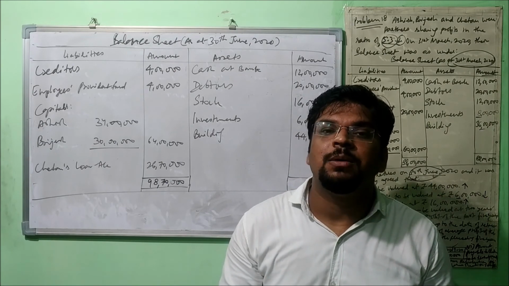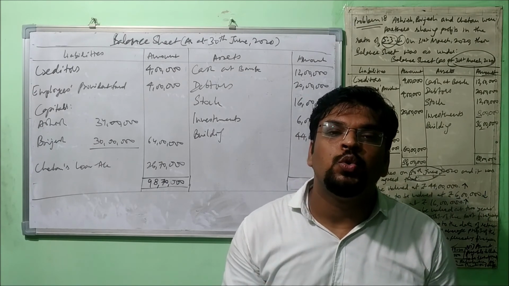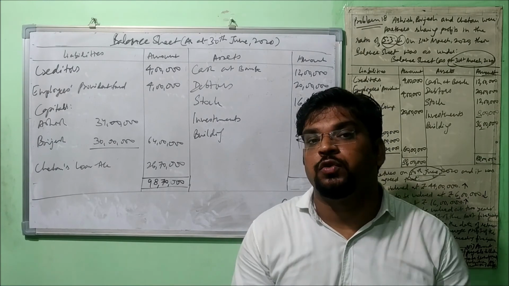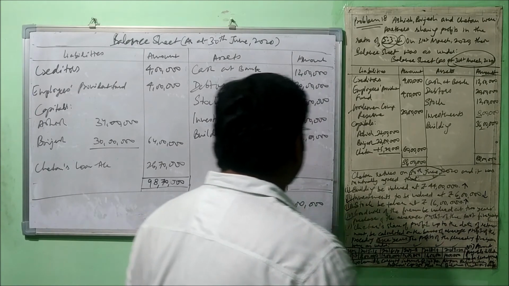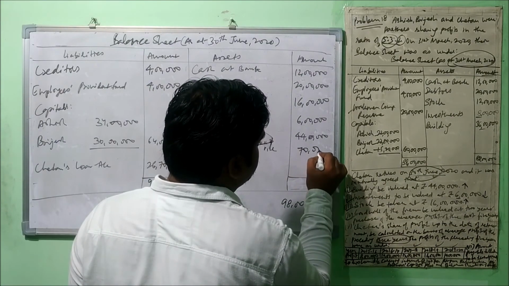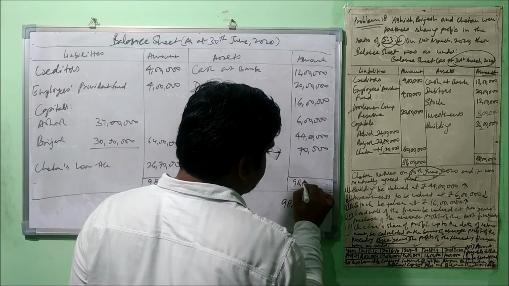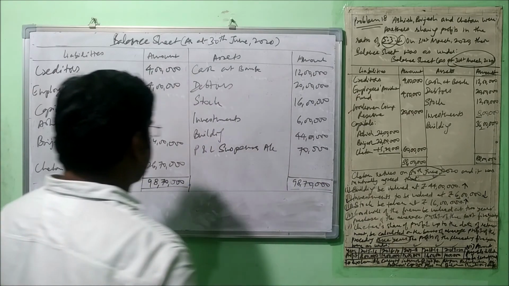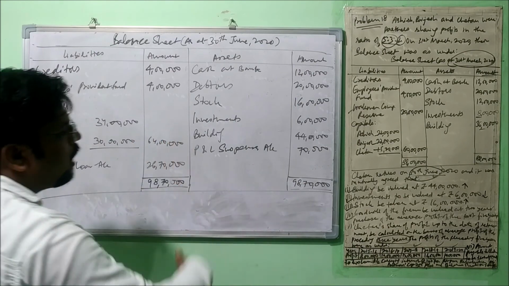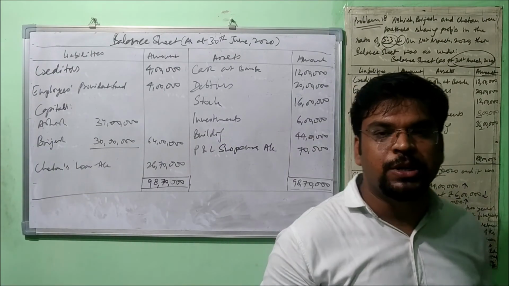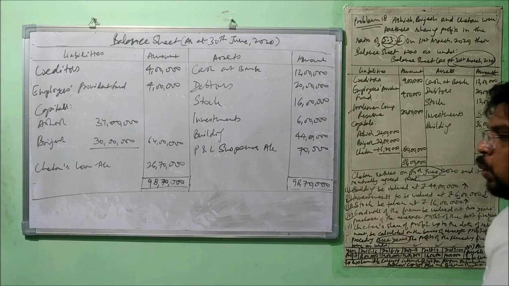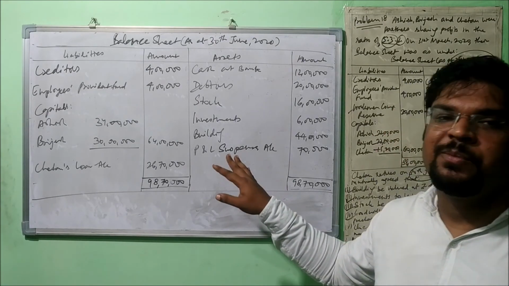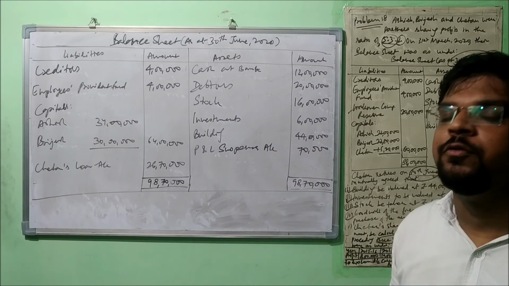Because this amount has been transferred, until this amount is recovered, it will be shown as a fictitious asset because it is a kind of loss for the firm. Alright, so it will be mentioned here, that is 70,000, and now the balance sheet will match at 98 lakh 70,000. Fine. So this is how such questions need to be attempted. Okay, only one twist was there in this question, to calculate the share of the retiring partner if he retires in the middle of the year.